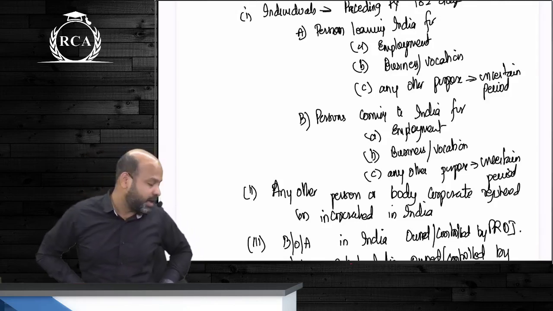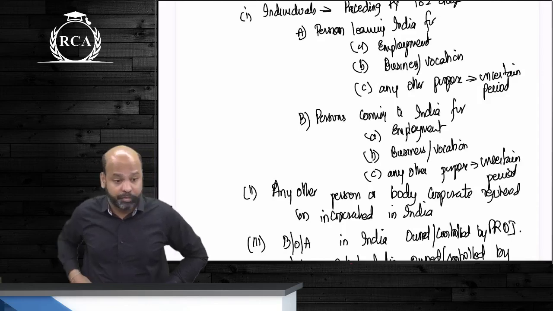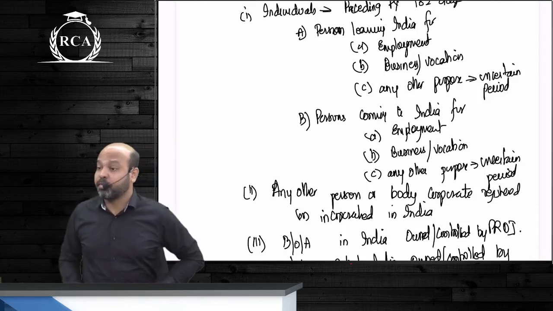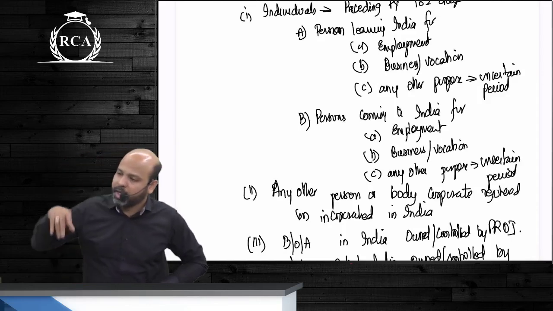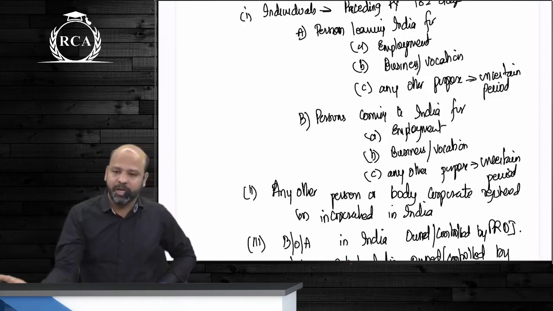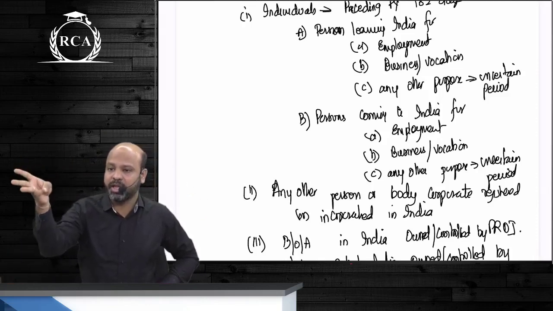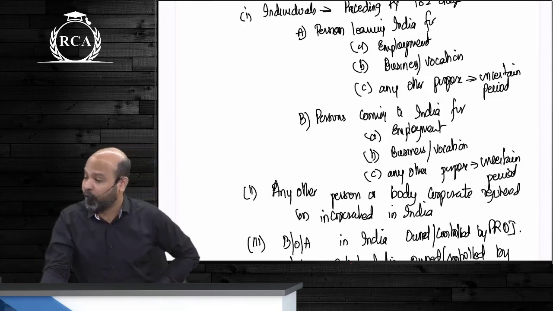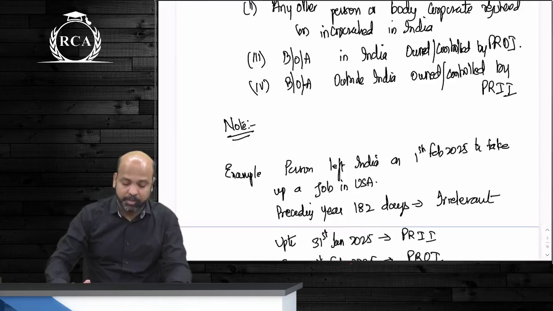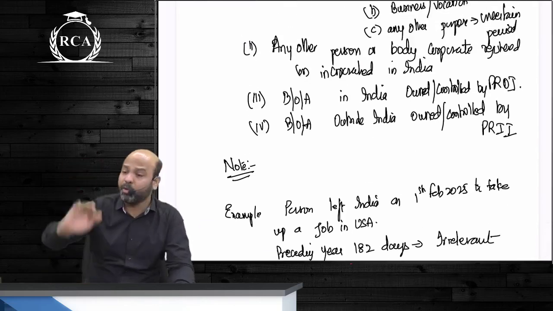What if you're coming to India, guys, for the purpose of visiting your family here? Even if you end up staying for more than 182 days, you will still be considered as PROI. For anyone resident outside India coming to India, it has to be for these 3 purposes, only then will they be considered as PRII. Otherwise, they will always be PROI. Are we clear about this? Point B, point 2. That was point 1, for individuals.